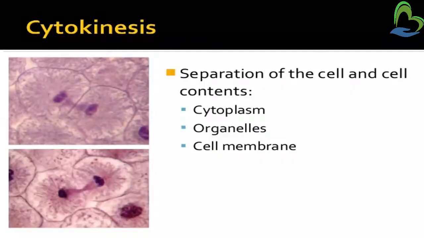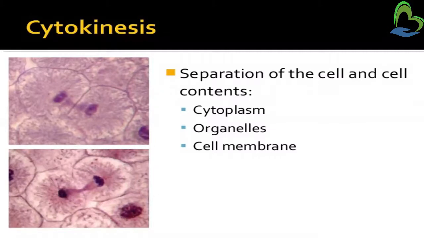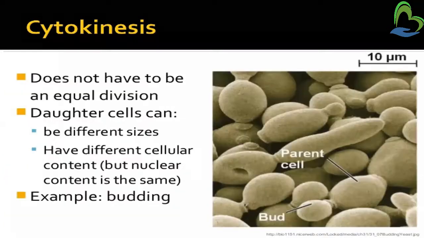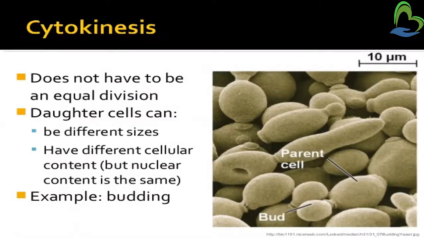Last is cytokinesis, the separation of the cell and cell contents. What happens in cytokinesis? The one parent cell is divided into two daughter cells, and each daughter cell contains cytoplasm, organelles, and cell membranes. Cytokinesis does not have to be an equal division. What happens in this phase? Each daughter cell does not have an equal division.